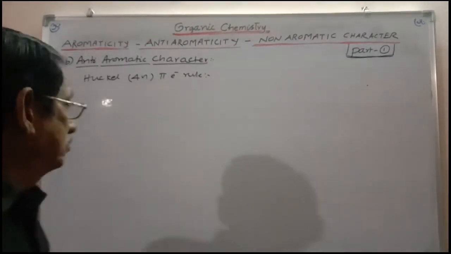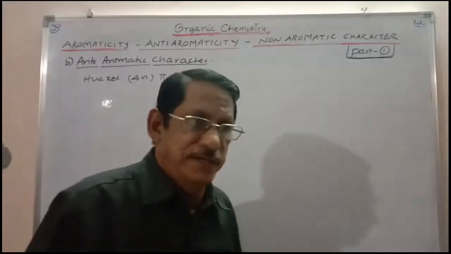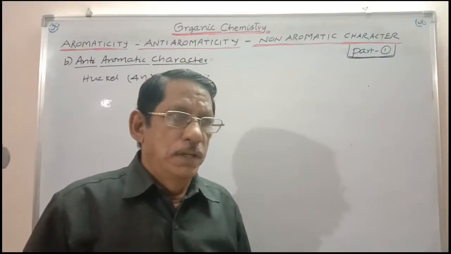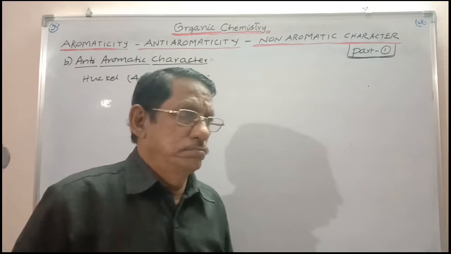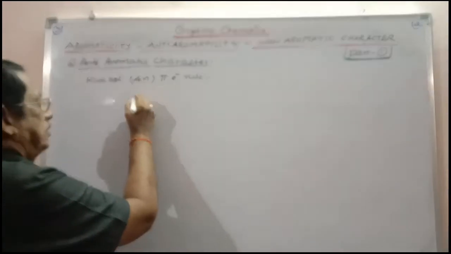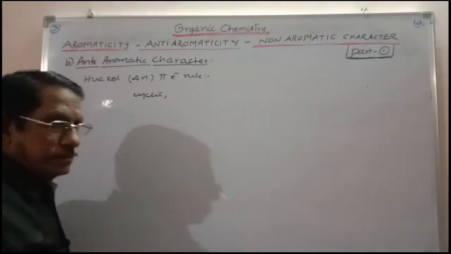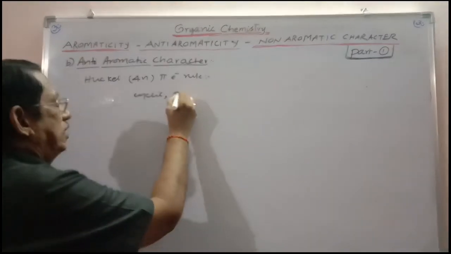Now let us consider the second one, anti-aromatic character. In this also, the compound should be cyclic. The compound should be planar.